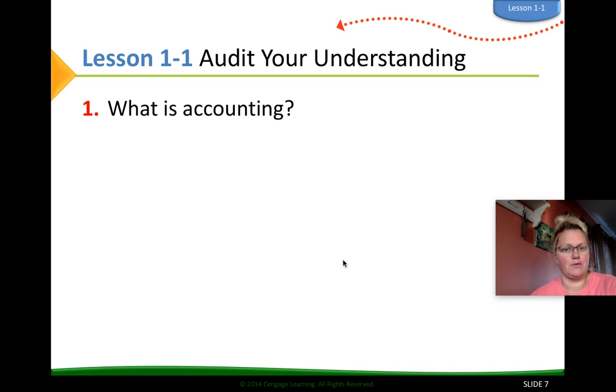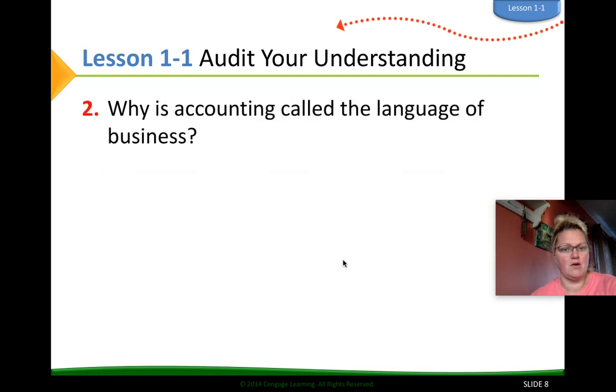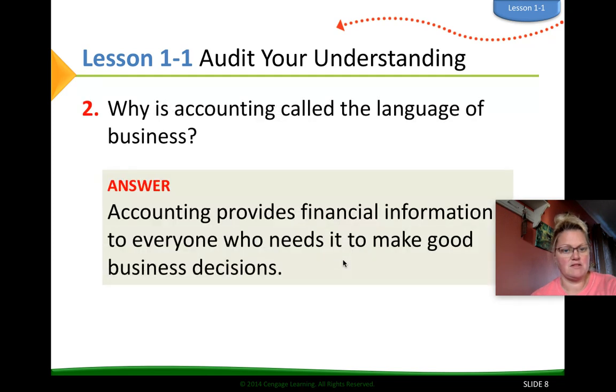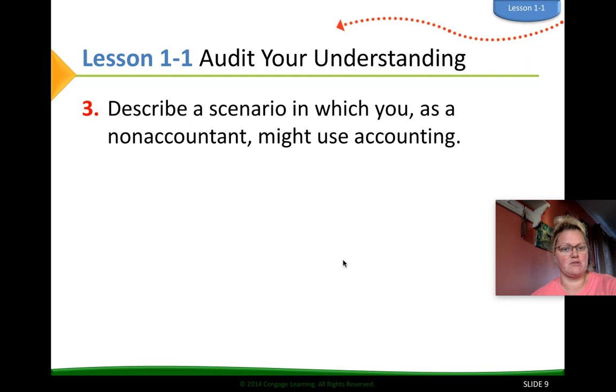You go through your audit of your understanding. You should be able to define what accounting is, explain why accounting is called the language of business, and describe a scenario in which you as a non-accountant might use accounting. This whole lesson, 1-1, 1-2, 1-3, are all located in Google Classroom for you. So they're at your fingertips whenever you need them.